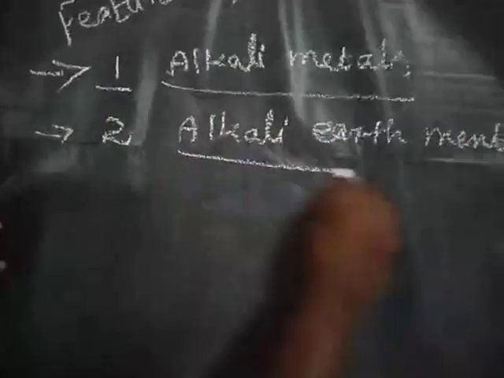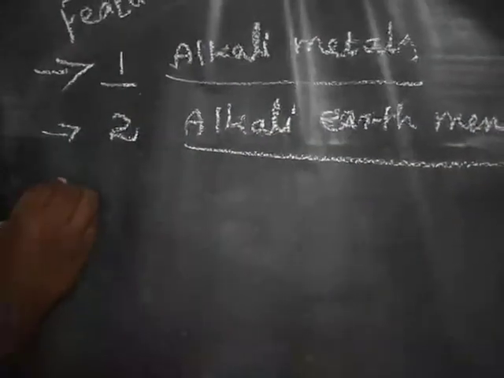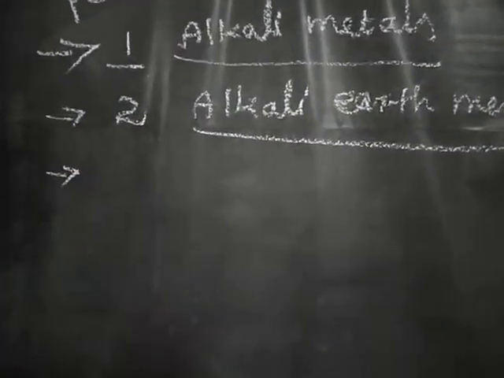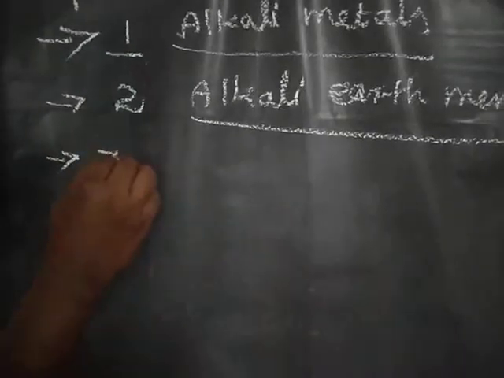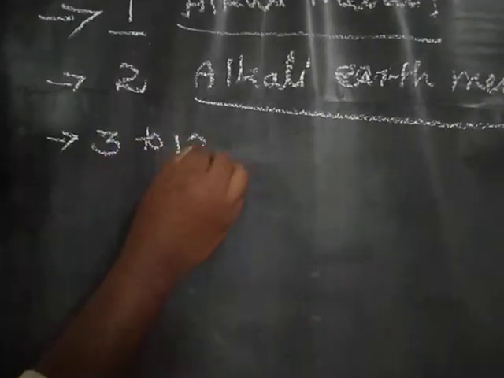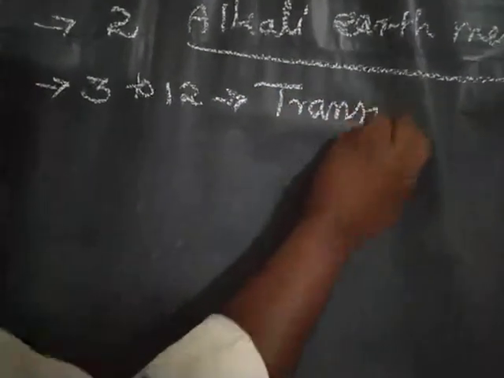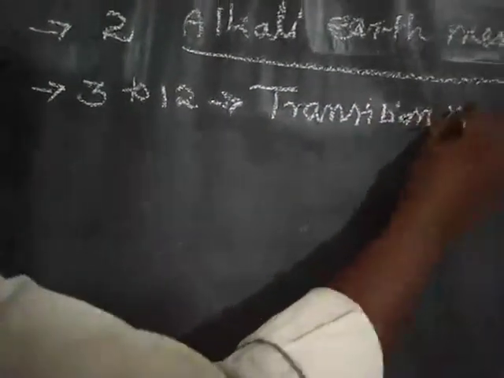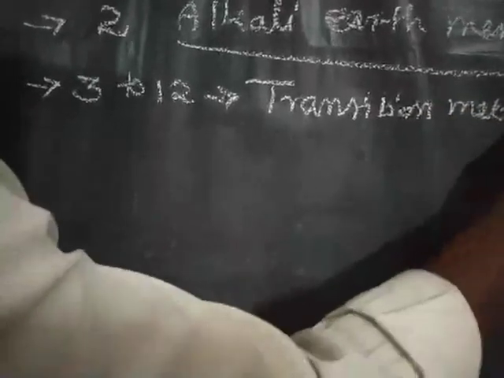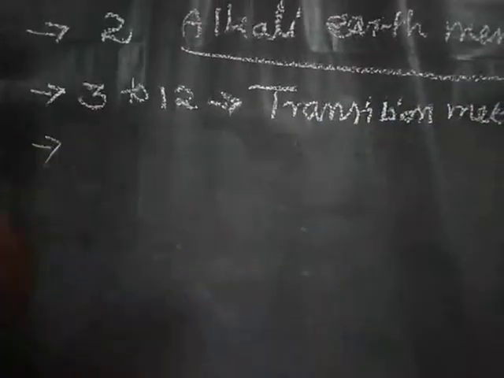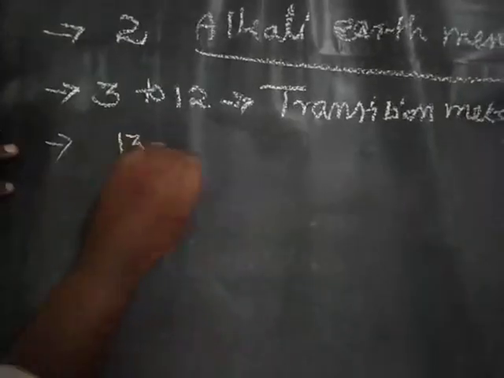Alkali metals. The second group is called alkaline earth metals. Groups 3 to 12 are transition metals. Then group 13.